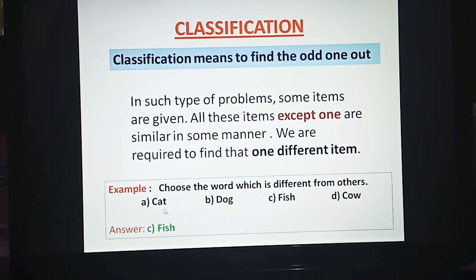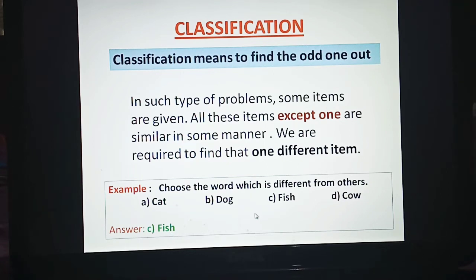Now if we observe the given words carefully, what are the words? Cat, dog, fish, cow. We see that cat, dog and cow live on land, whereas fish lives in water. So this fish is the odd one out. So the answer will be option C, fish.